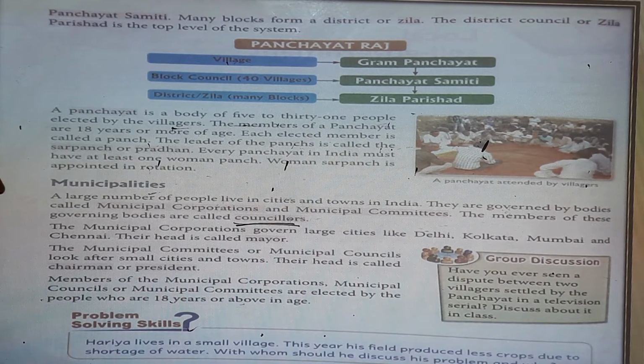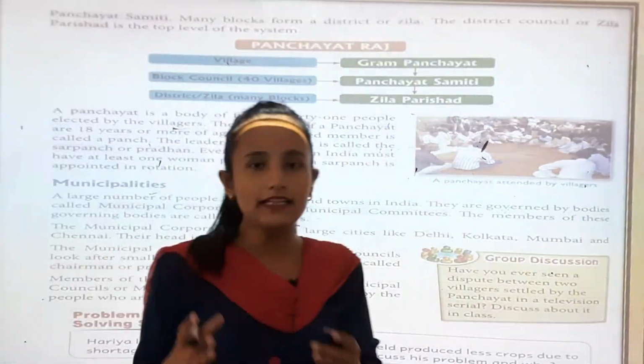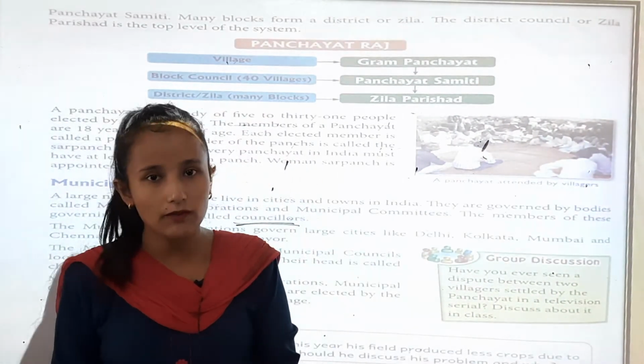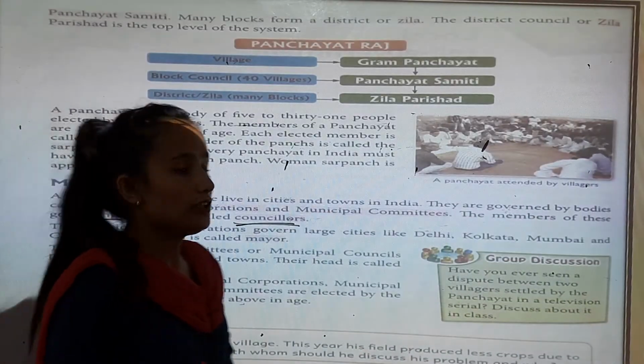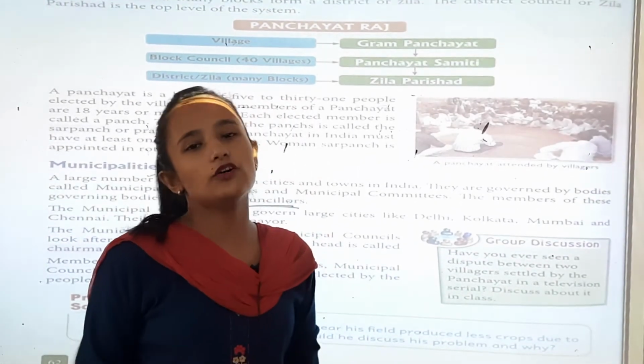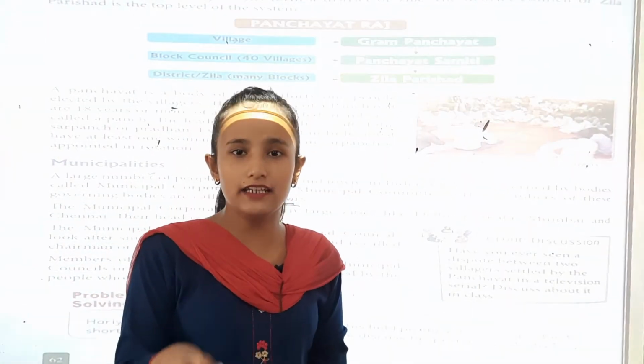Now, members of the municipal corporation, municipal councils or municipal committees are elected by people who are 18 years or above. So those who are 18 or above elect them. The people vote for those who stand in the election.